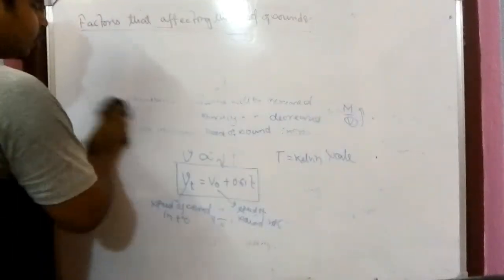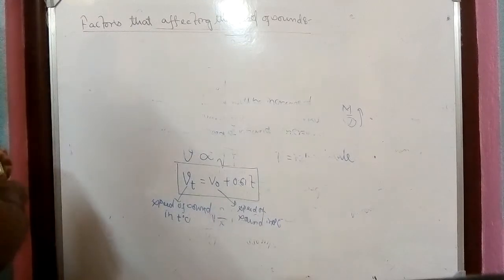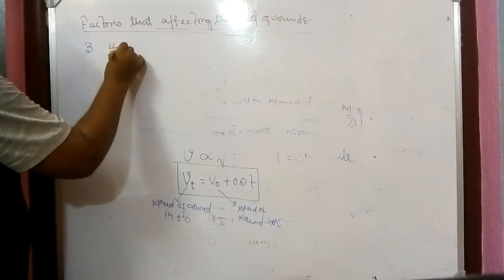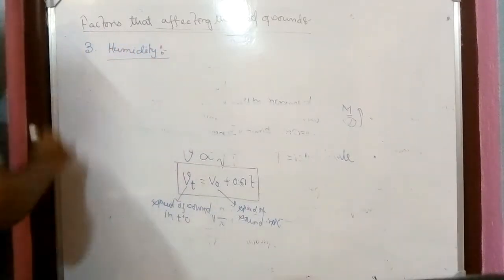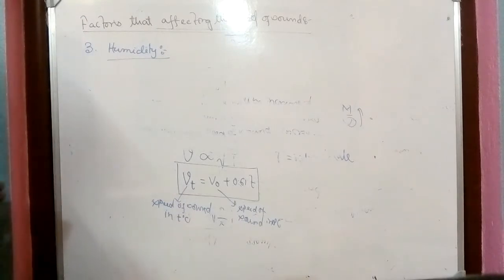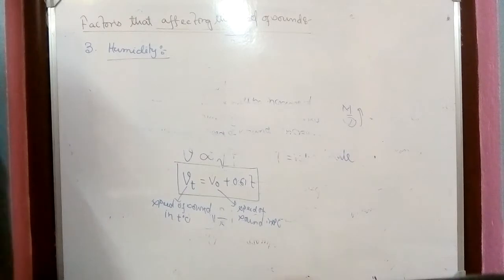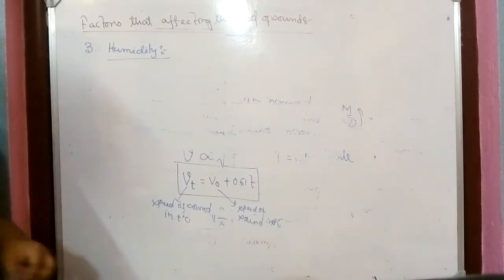The third factor is also somehow correlated with this. What is the third factor? The third factor is humidity. Nowadays you all know it's raining too much, so the air is humid. That's why we are sweating continuously, almost everyone. If we go outside, we are sweating.